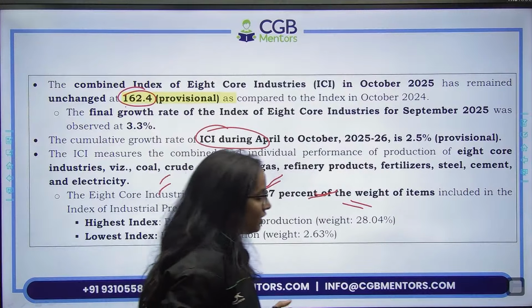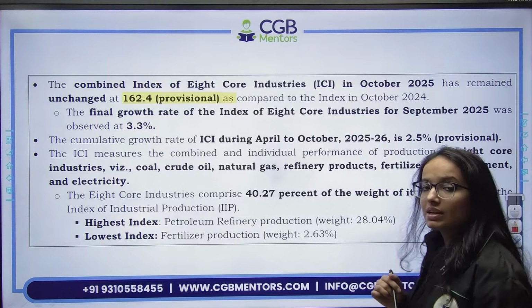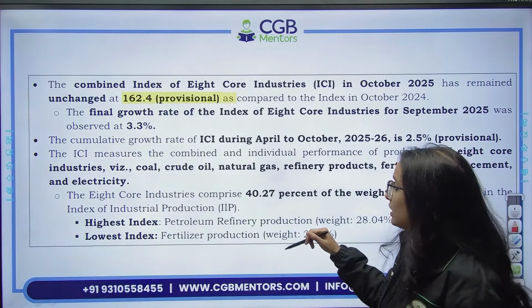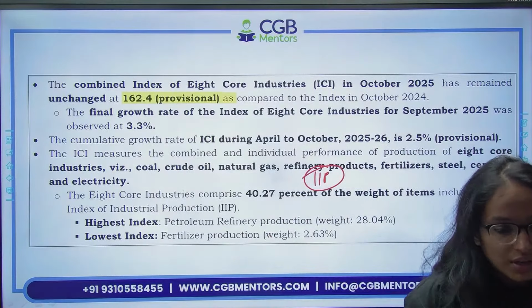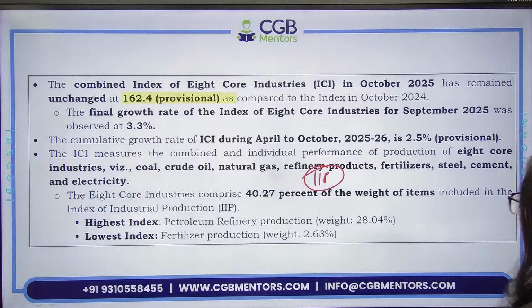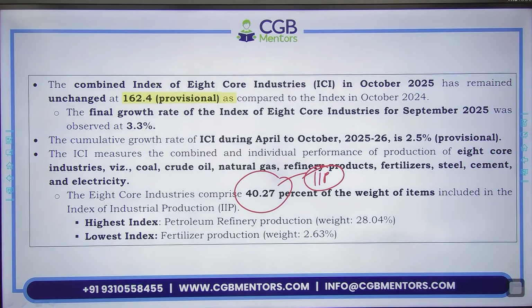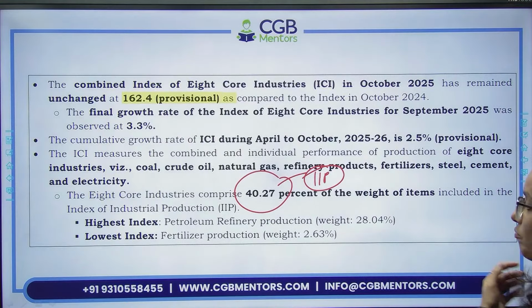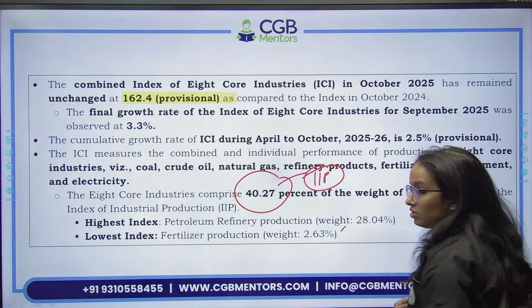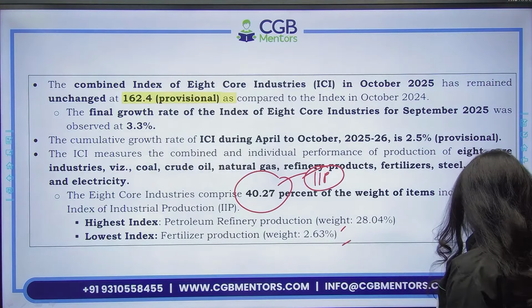One very important thing, which you must have remembered by now: these 8 core industries have 40.27% weightage in your Index of Industrial Production, IIP, which is a very important indicator of industrial performance. So what is the weightage in IIP? 40.27. 40.27. And the highest weightage is of petroleum and refinery production, 28.04, and the lowest weightage is of fertilizers, which is 2.63.